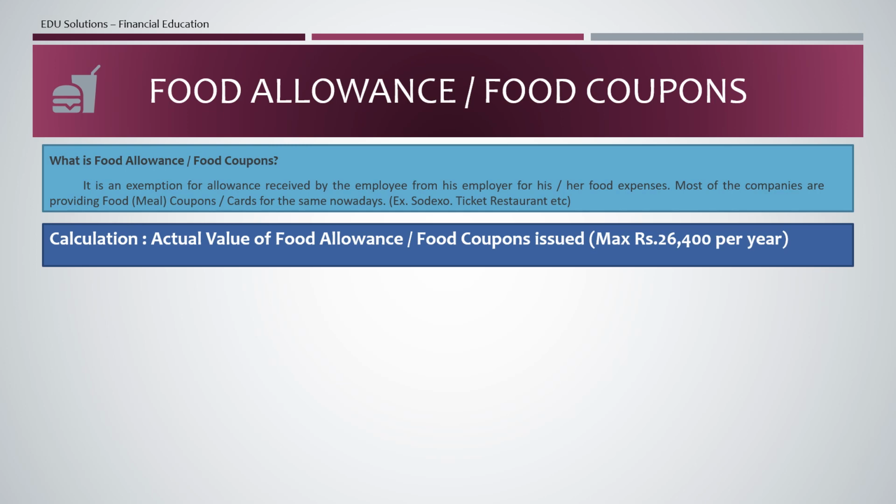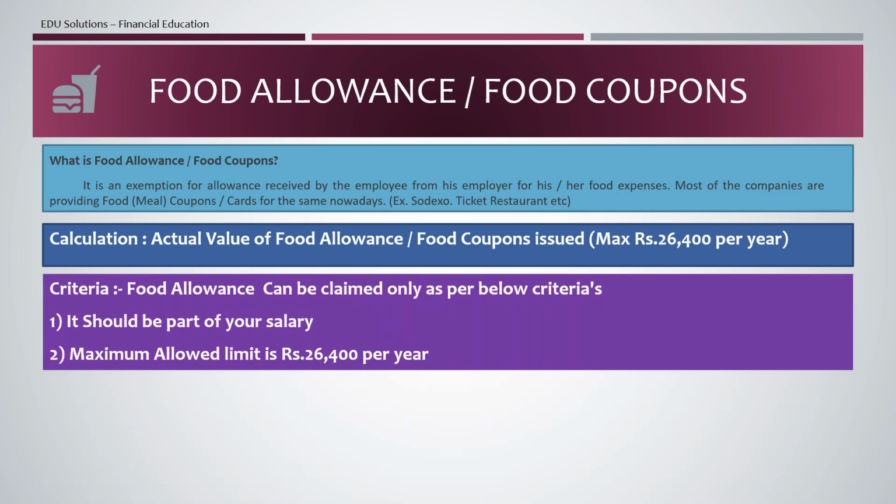As per the Income Tax Act, the maximum allowed limit for an individual in a financial year is rupees 26,400. So let's see what the criteria are for that. Food allowance can be claimed only as per the below criteria. The first criterion is it should be part of your salary, and the second thing is the maximum allowed limit is rupees 26,400 per year.